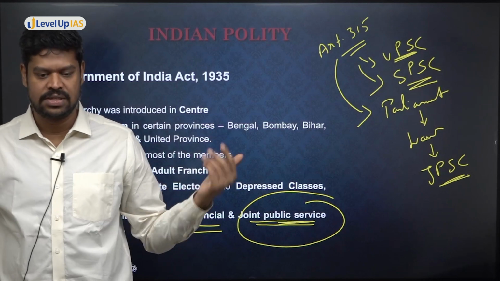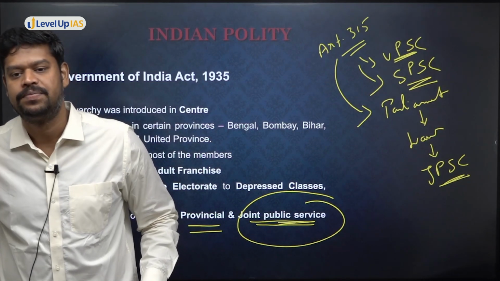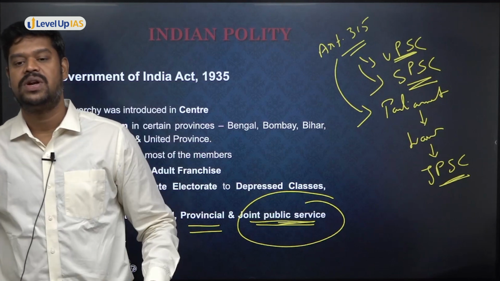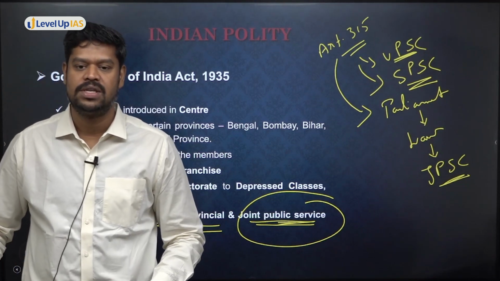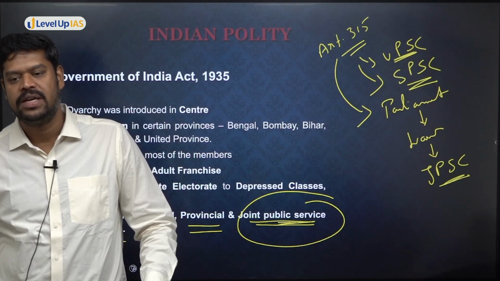What else is the negative influence? Very good. Limited adult franchise we have done away with. We have brought in what is called universal adult franchise. Anything else that you can think of?